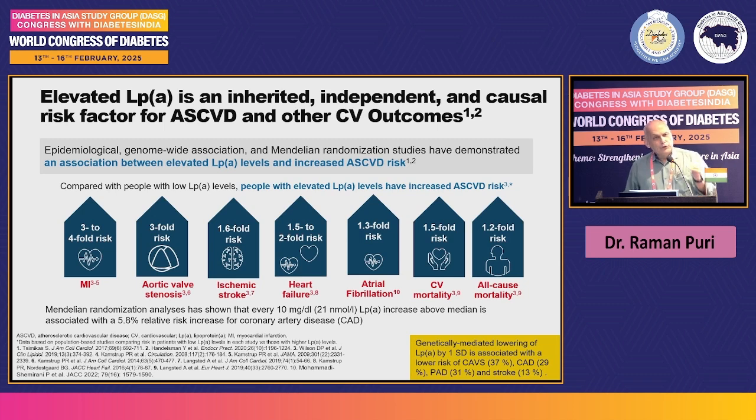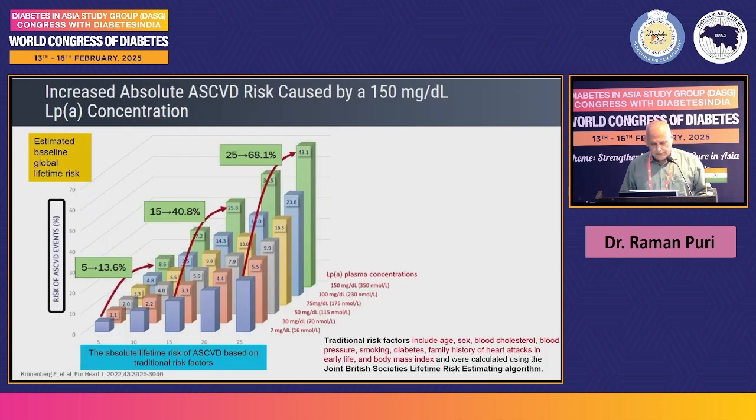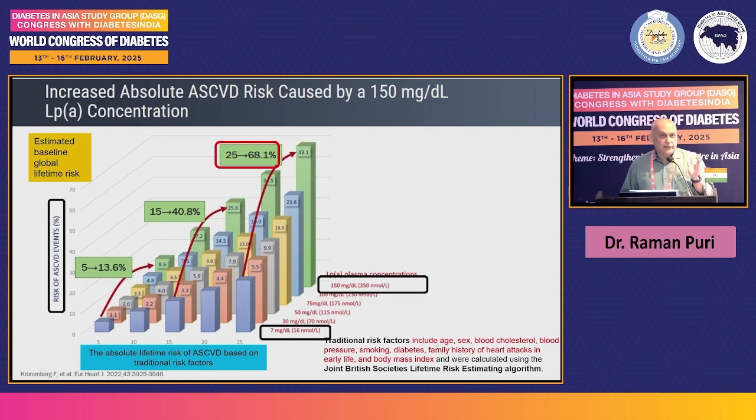It is said that if you reduce lipoprotein A by 1 standard deviation, it reduces calcific aortic stenosis by 37% and coronary artery disease by 29%. This is from the UK Biobank, in which the absolute lifetime risk of 25% at 7 milligram of lipoprotein A jumped to 68% when the lipoprotein A was 150 milligram.